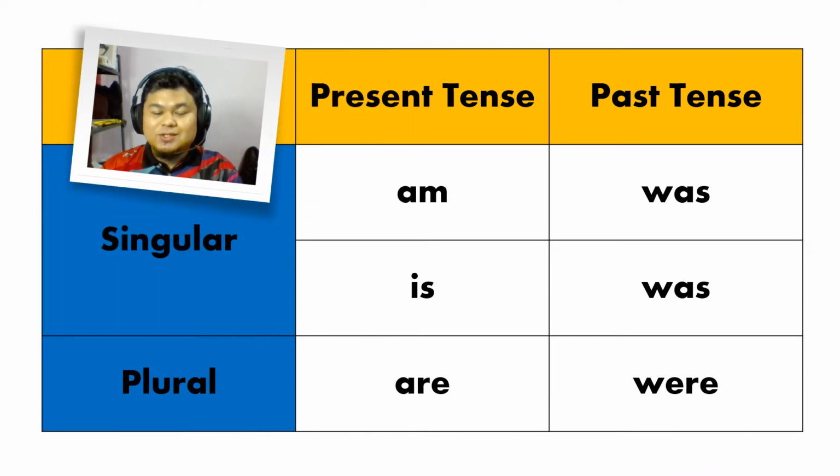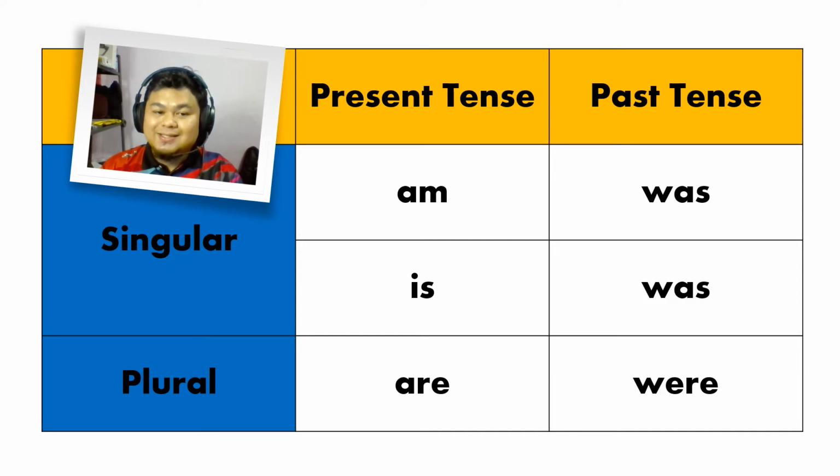For today's class, we're going to learn 5 linking verbs. They are am, is, are, was, and were. There are two categories of linking verb which are singular and plural. For singular linking verbs, we have am, is, and was. And for plural linking verbs, we have are and were.